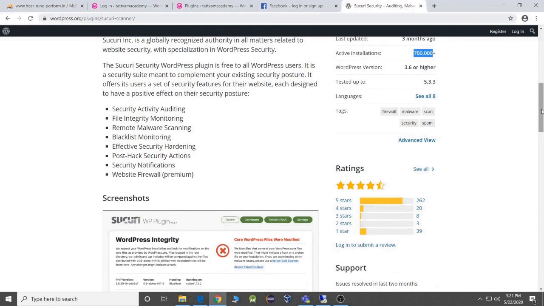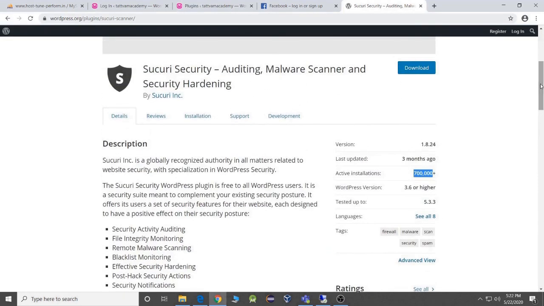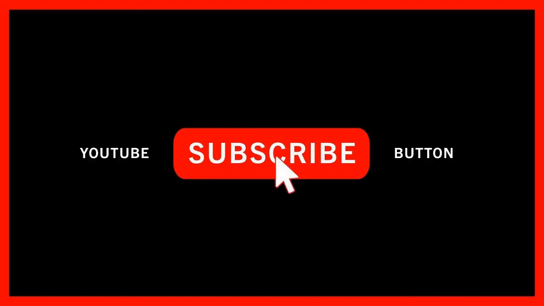You can either have this plugin, but more importantly, if you are having a good e-commerce website or something like that, we at hosttuneperform.com provide in-house hosting. What this means is we come up to your factory, we create a system, we ask you to buy a leased line, and then we place the server at your factory. So your material remains with you. You do not host it somewhere else, you host it on your machines. And we can then moderate these security settings. We can even have a firewall of your own.